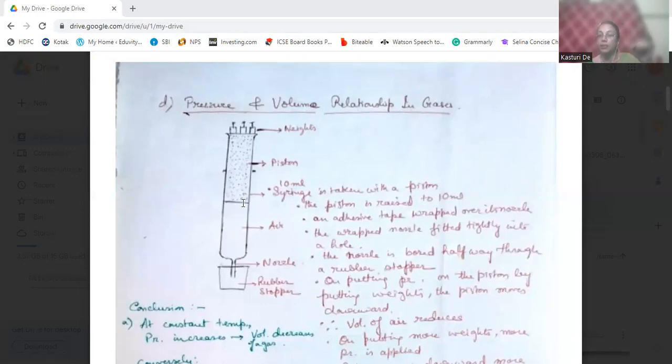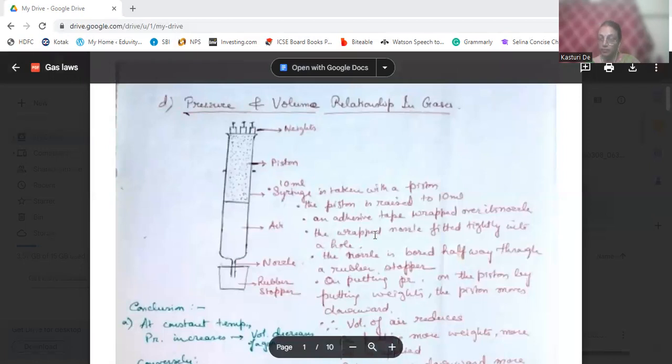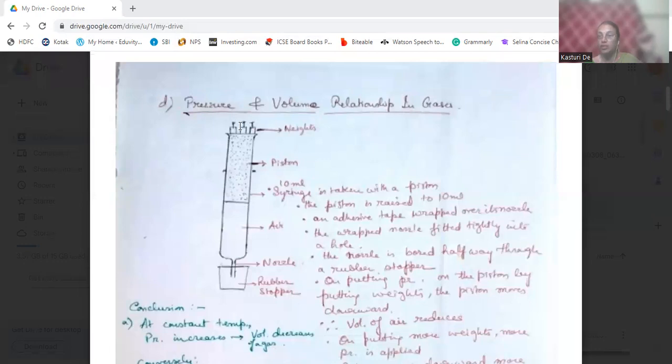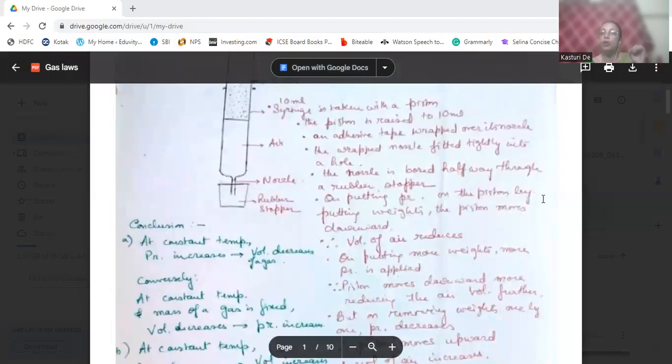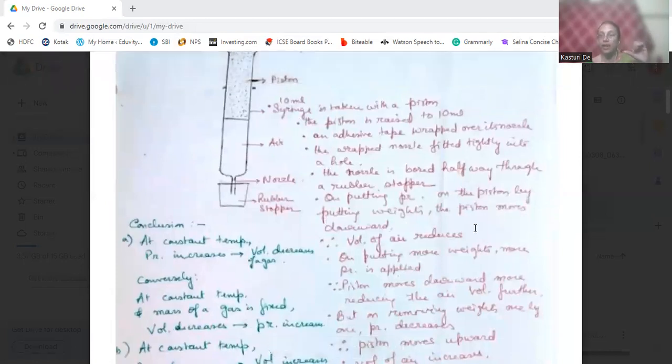We are increasing the pressure, and the volume is decreasing. By putting weights on the piston, we are increasing the pressure, and by increasing the pressure, we are decreasing the volume inside the syringe. On putting more weights, the space of the air inside will decrease more.